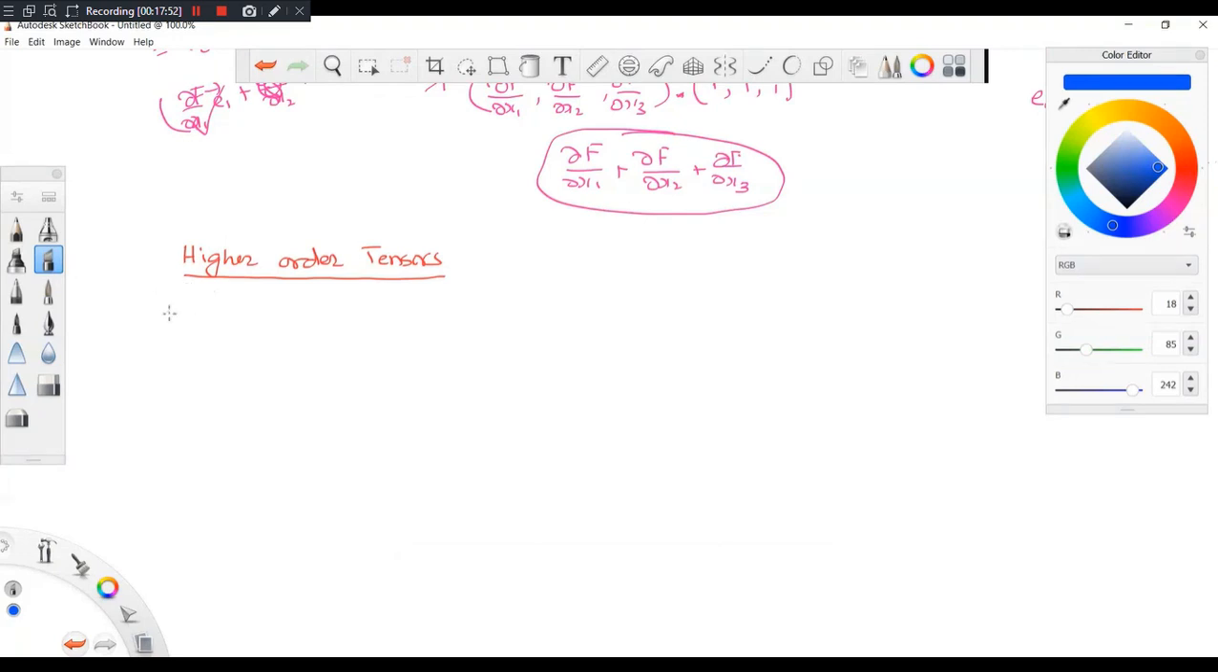We have seen that a tensor of order or rank 1 is a vector.